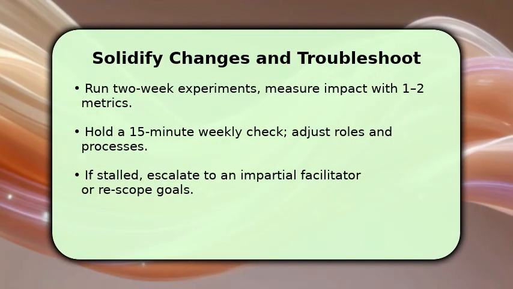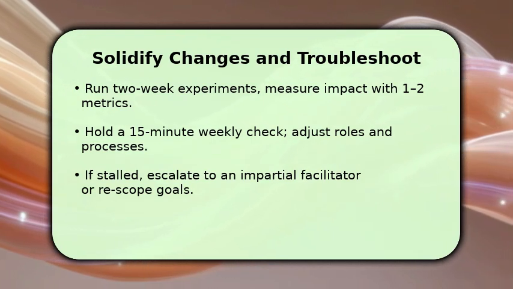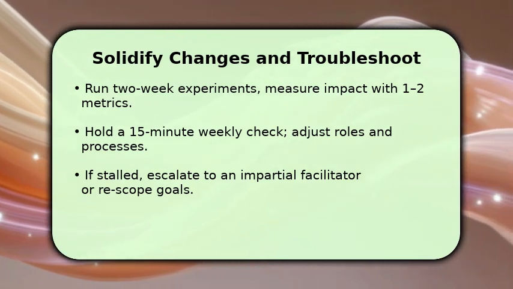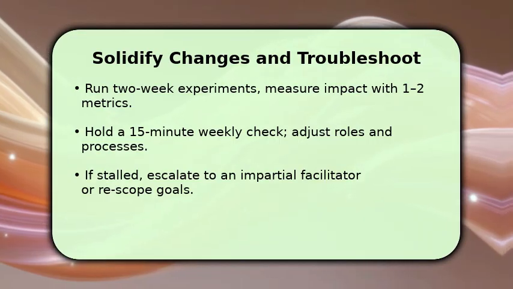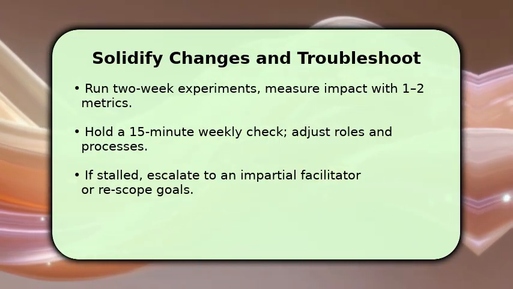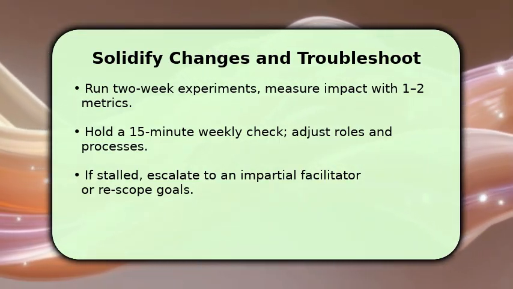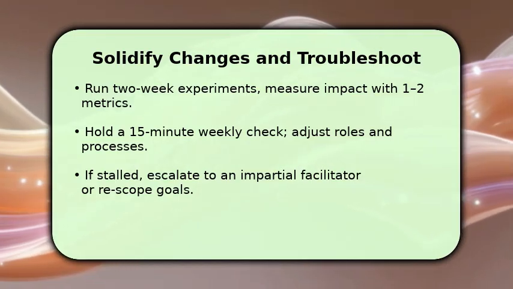You now implement 2-week experiments so new practices can be validated quickly. Pick 1 or 2 simple metrics to show progress and review them. Once done, hold a short weekly 15-minute check to surface blockers and adjust roles before frustration builds.